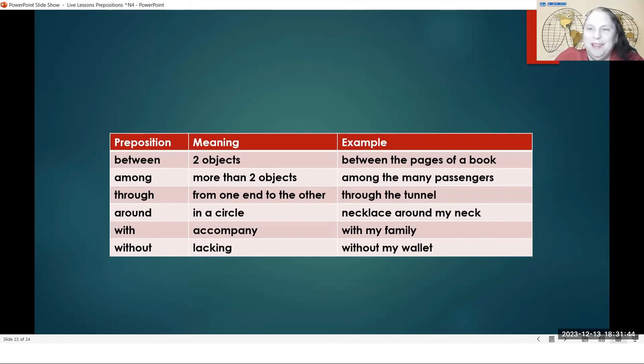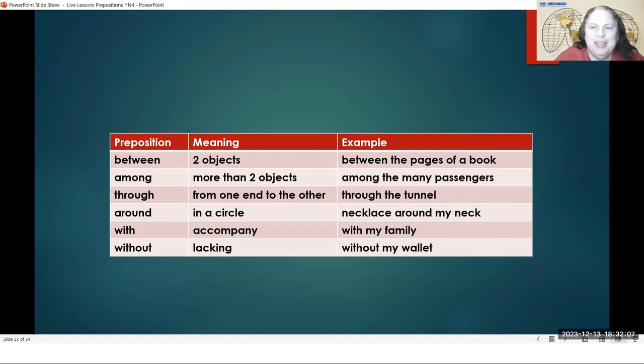Okay, well, we must have had some good examples today. I don't see any questions in the question box about between, among, through, around, with, or without. I hope that you were able to understand all of these examples and that you were not just shy. Please don't feel shy. Don't be afraid.